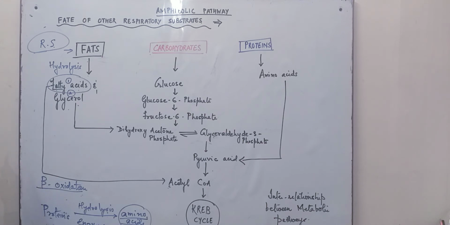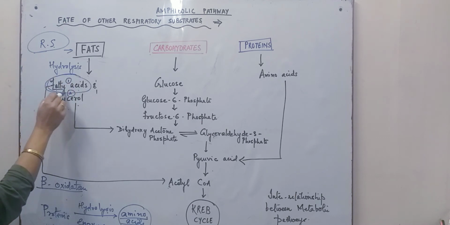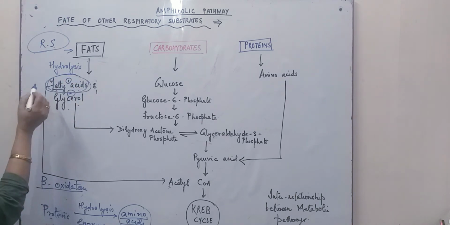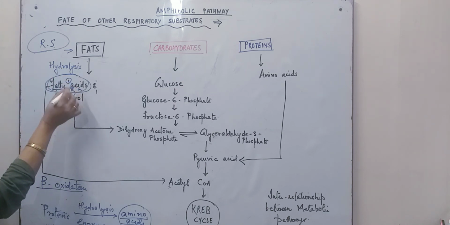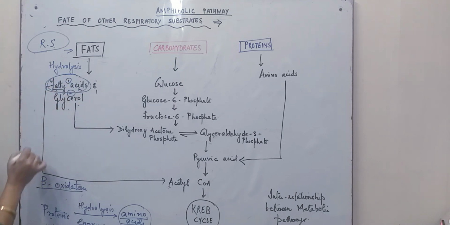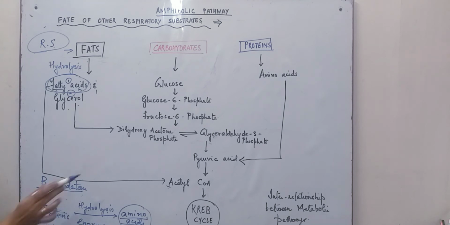But certain times the body requires the fatty acid for other processes or metabolic activities. During that time, acetyl coenzyme A does not enter the Krebs cycle, and the fatty acids are restored. So here, fatty acids are synthesized.